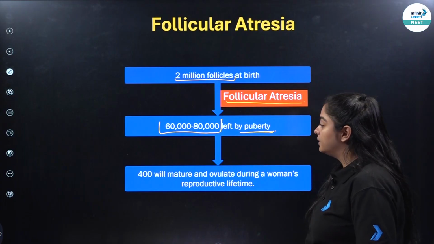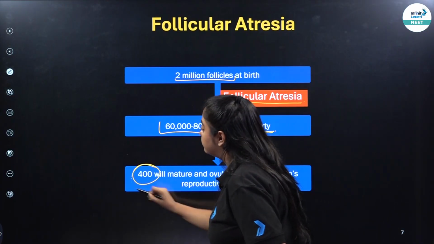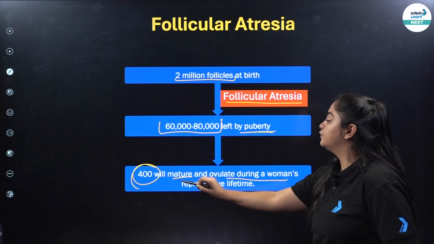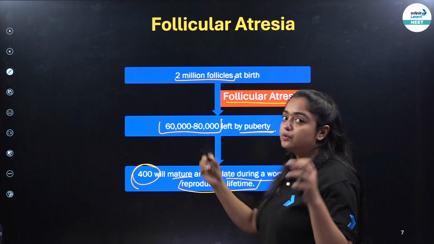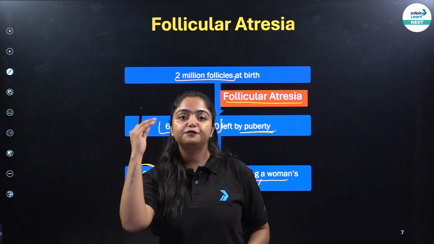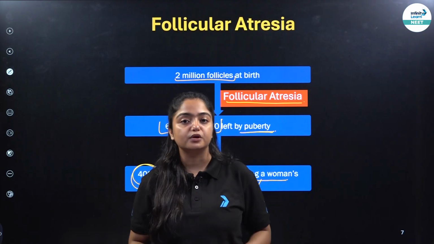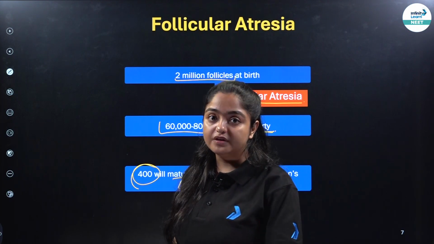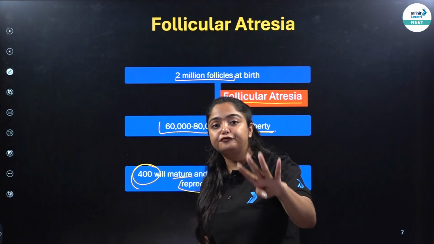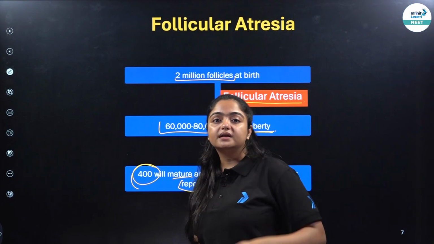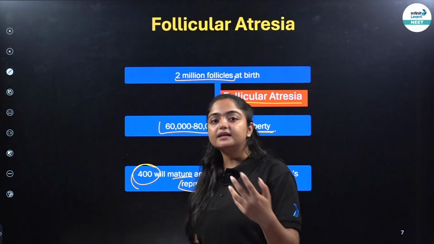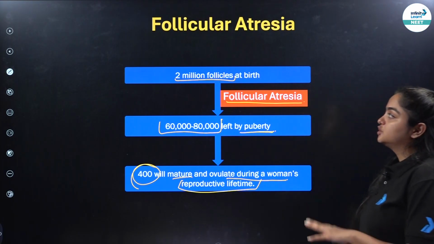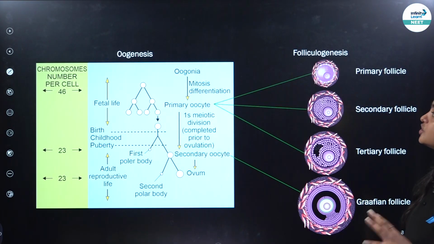From that also, around 400 will be mature and ovulate during a woman's reproductive lifetime. So, woman's reproductive life is from menarche and it ends at menopause, correct? So, in the entire reproductive life of a female, only about 400 follicles will be matured and then they will be ready to get fertilized. Okay? So, this is how the oogenesis takes place.